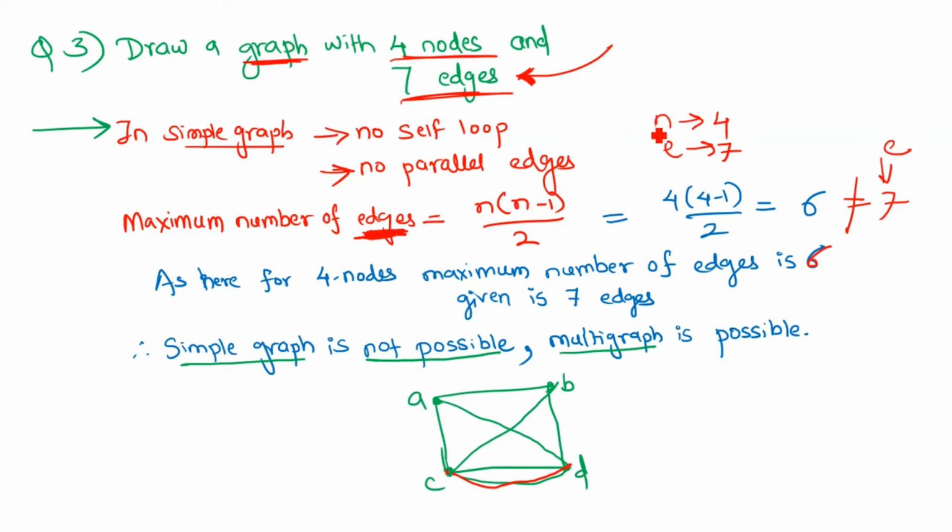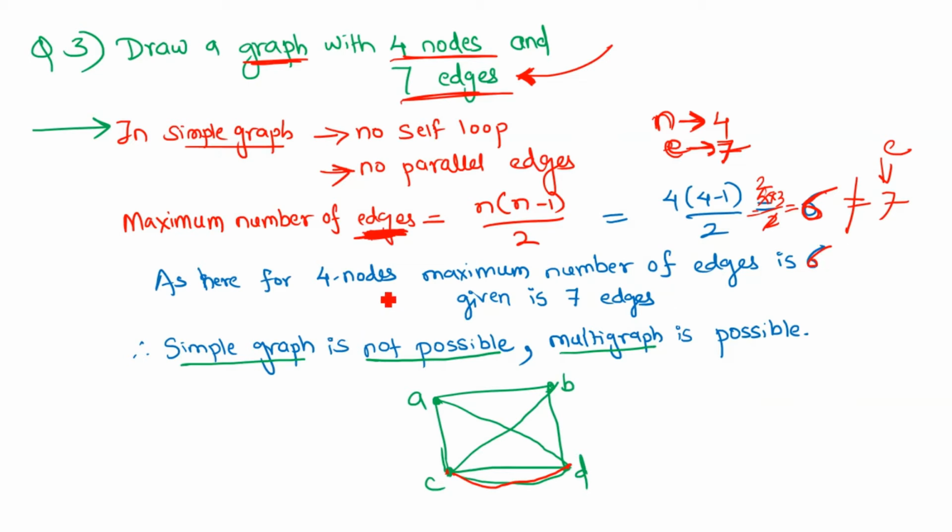So n is given as 4 and the number of edges is given as 7. We will use this formula: 4 into 4 minus 1 divided by 2, which is 4 into 3 divided by 2. If we calculate this, we get 6. So there are at most 6 edges we can draw if we want to draw a simple graph.